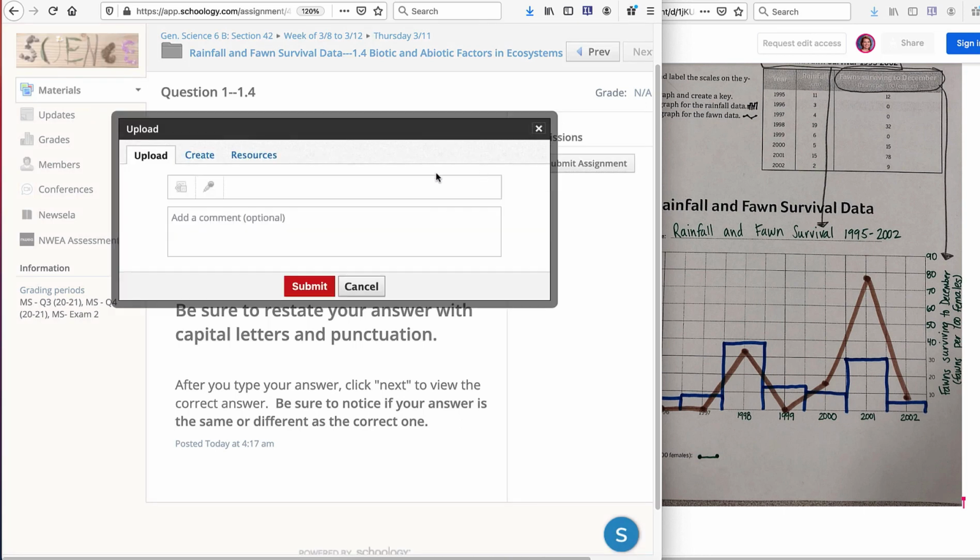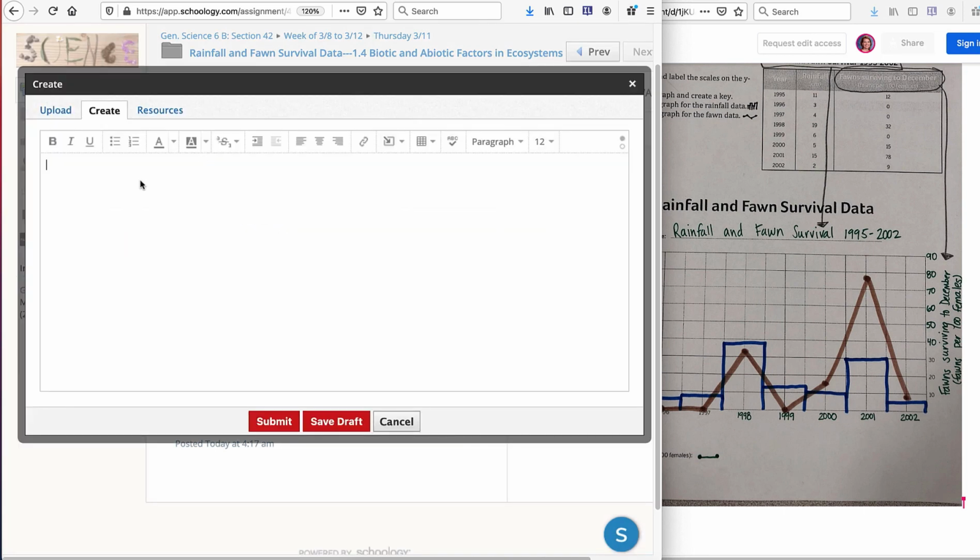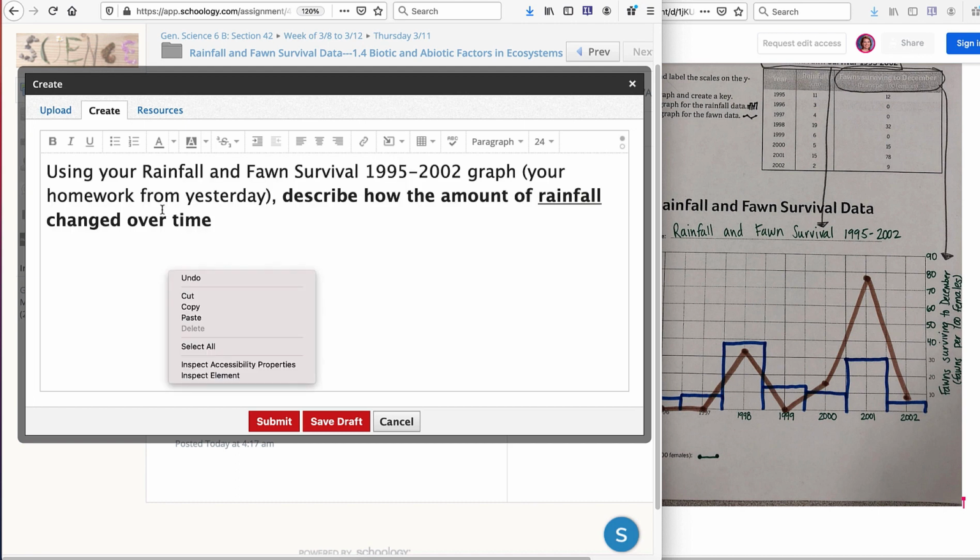But this way I can see, and I'm going to go to create, and then you can either do Control V for pasting, or you can right click and click paste. The only reason I did that is because this way I can see the question right in front of me.